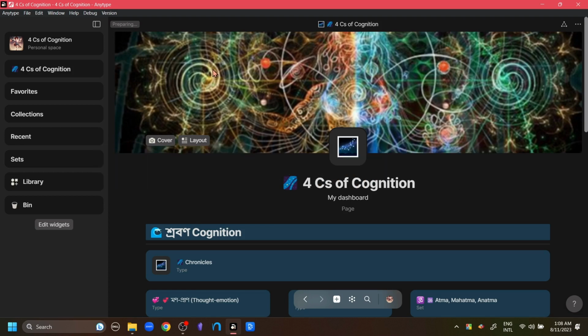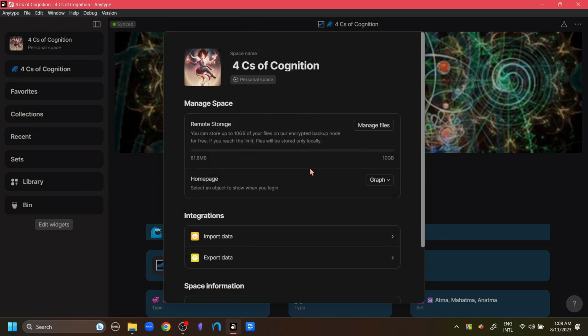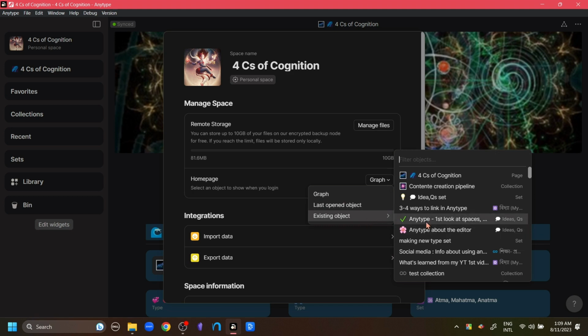We can access the space settings from here. And in here we can see that the home page has this drop-down menu. I have changed the settings of this drop-down menu to graph view. We can choose any type of object to be our home page. If we want, we can even set the last open page to be our home page.